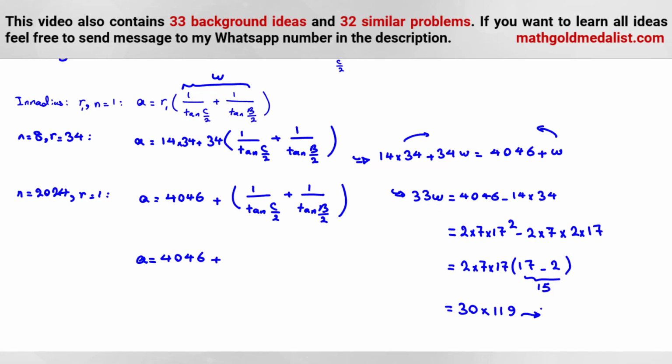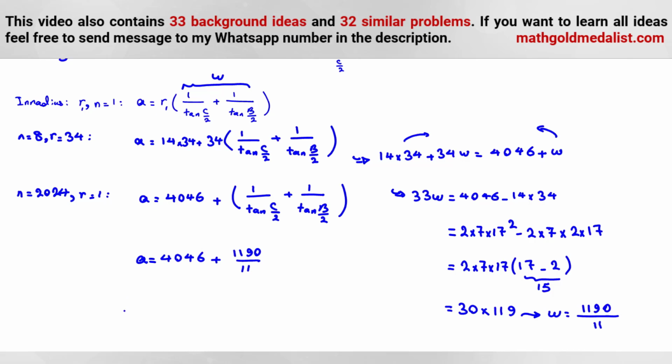So we can say W is this one over 33. It is not a multiple of 11, but a multiple of 3. So if we divide by 3, it will be 10 times this, 1190 over 11. Okay? So it will be this.